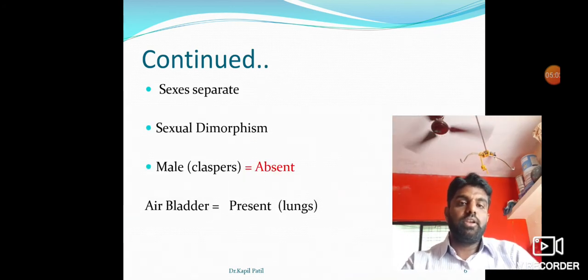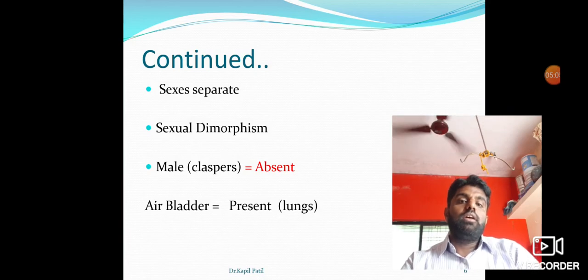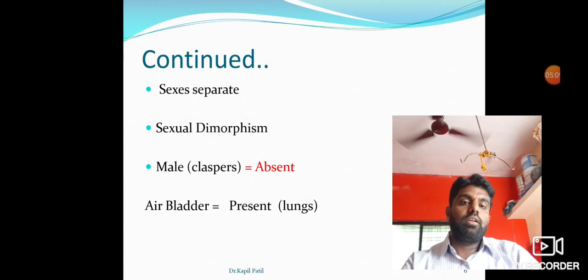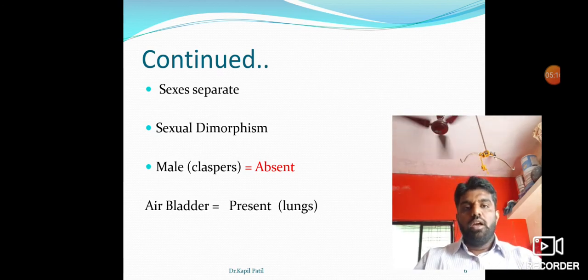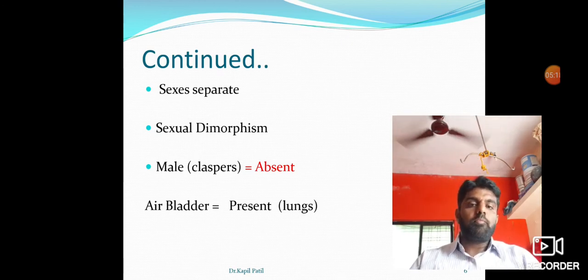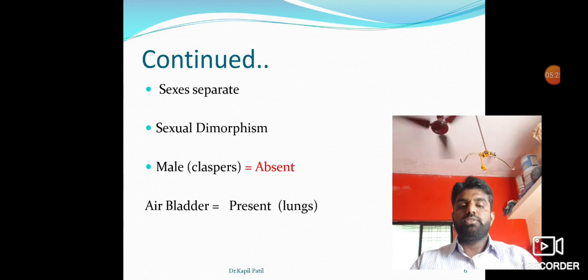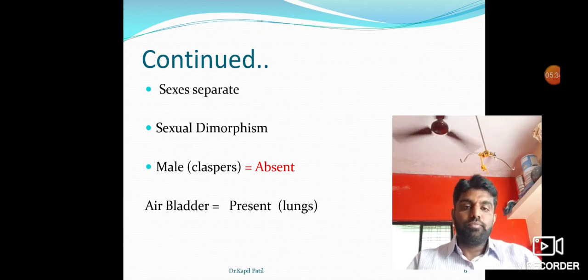Then sexes are separate, and sexual dimorphism is also found. In the male, the clasper is absent. The clasper is a characteristic of class Chondrichthyes, but in this case the clasper is absent. Then the air bladder. This air bladder is also a characteristic of Osteichthyes fish. In Osteichthyes fish, the air bladder is present. It acts like the lungs of fishes and also helps in swimming.